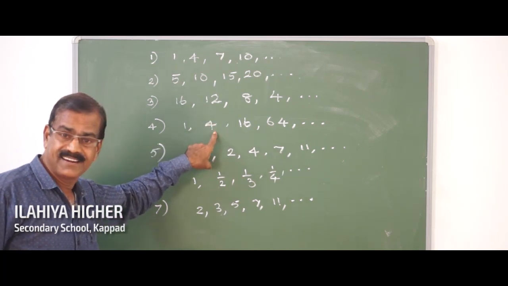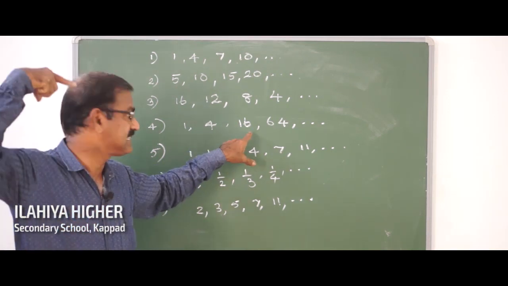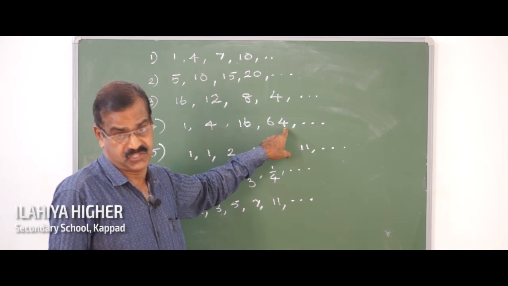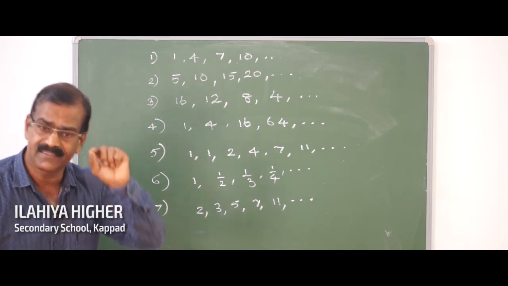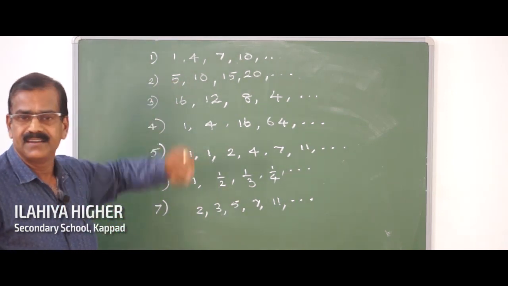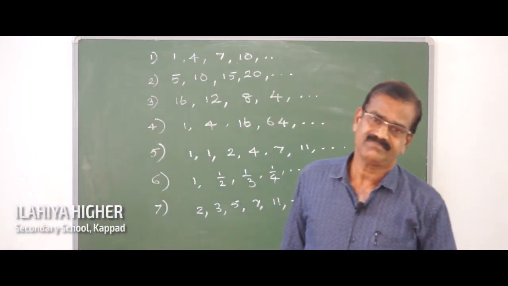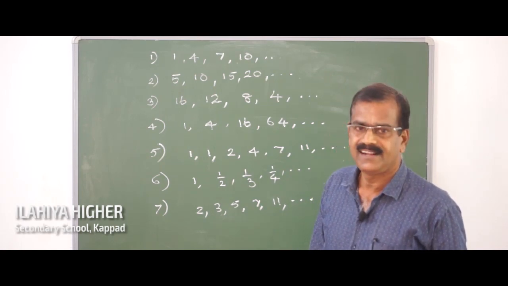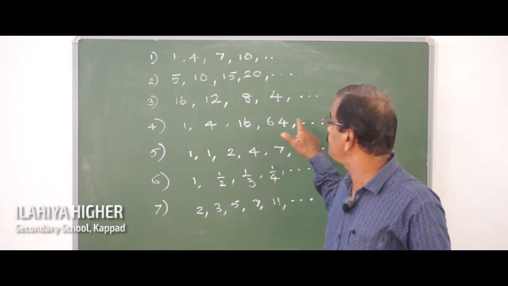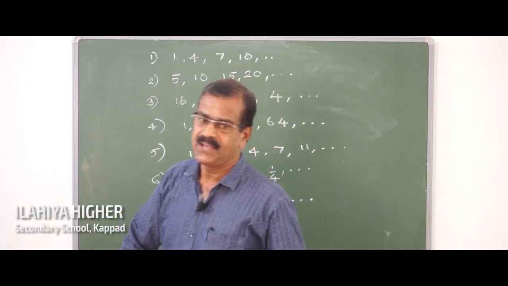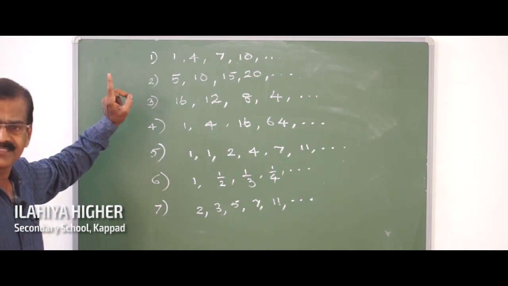To this number, you multiply again by 4, you get 16. Again you multiply 16 by the same number 4, you get 64. So here also we have a rule, but that is entirely different from the above three. 1 into 4, 4; 4 into 4, 16; 16 into 4, 64; 64 into 4, 256. So the next number can be got easily, but the rule is entirely different from the above three.